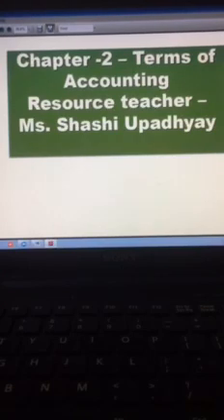As the name suggests, various terms are used in accounting terminology which helps us to understand accounting as the language of business.